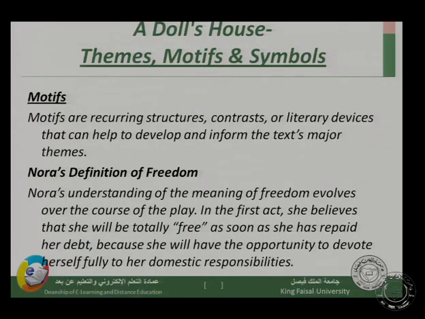Now, concerning the motifs that we have here. Motifs are recurring structures, contrasts, or literary devices that can help to develop and inform the text's major themes. Nora's definition of freedom. She is defining freedom. Nora's understanding of the meaning of freedom evolves over the course of the play. In the first act, she believes that she will be totally free as soon as she has repaid her debt, because she will have the opportunity to devote herself to her domestic responsibilities.